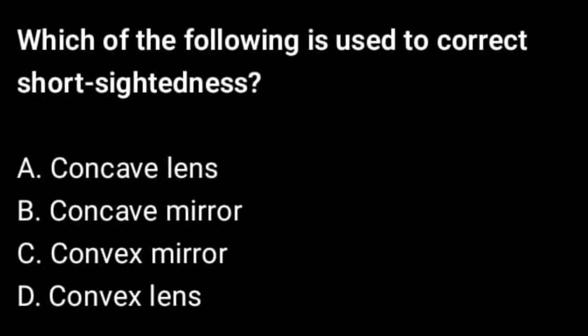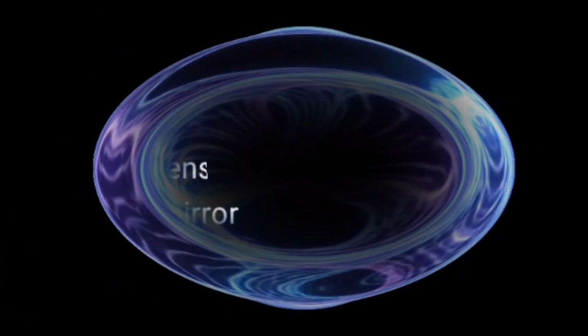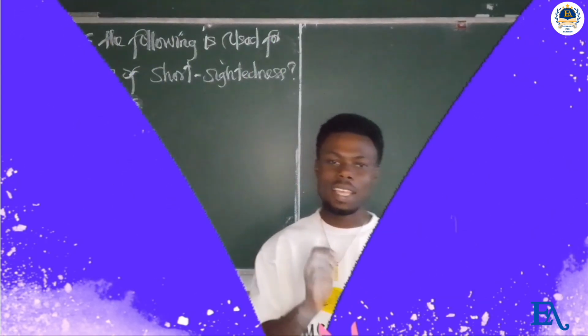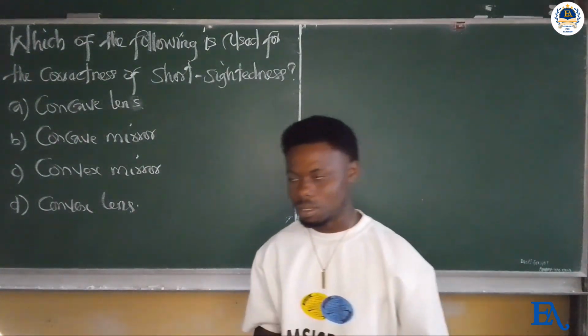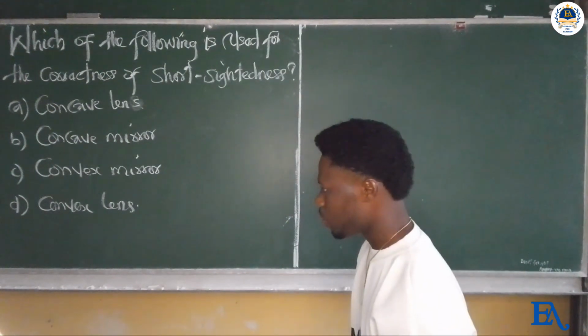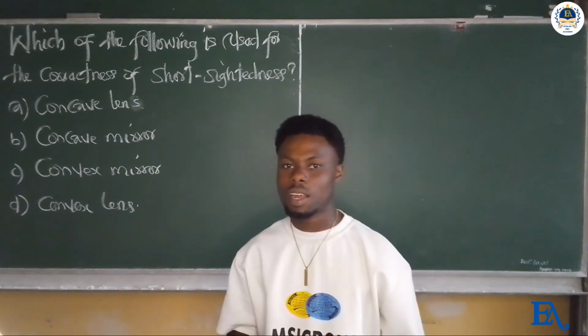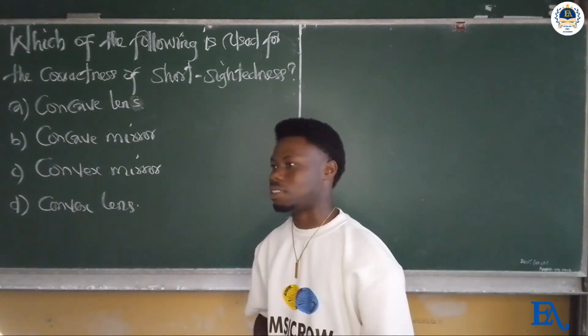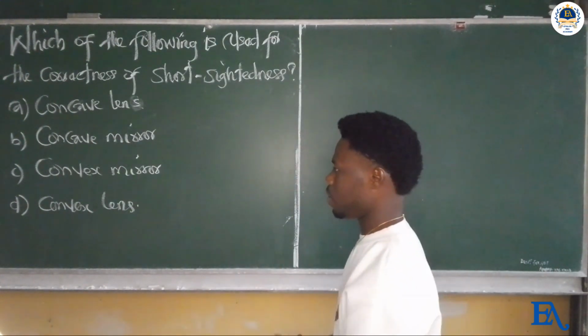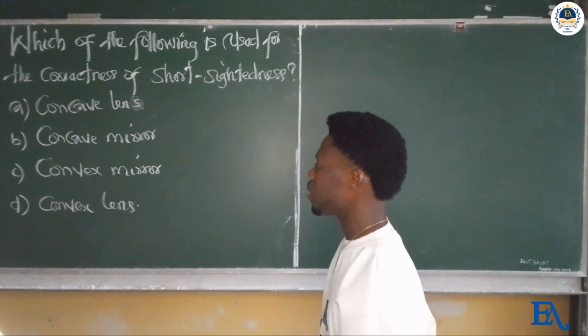Which of the following is used for the correction of short-sightedness? Option A, concave lens, B, concave mirror, C, convex mirror, and D, convex lens. Let us examine each of the respective options, starting from the last one. So the last is convex lens. We use convex lens to correct long-sightedness.